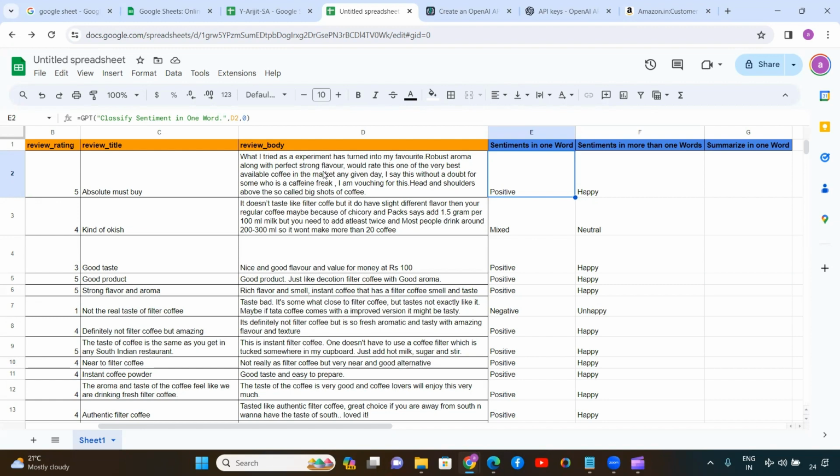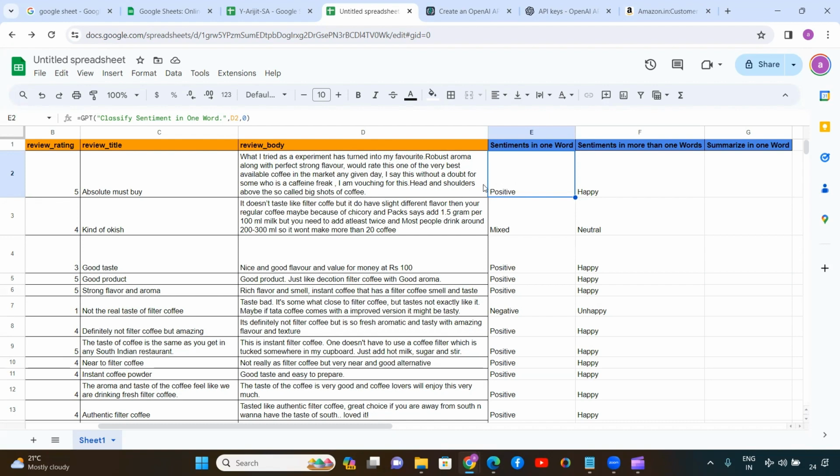"Robust aroma along with perfect strong flavor, would rate this one of the best available coffee in the market any given day." So again, by the second statement, we can understand that he is happy and it's definitely a positive remark. "I say this without a doubt for someone who is a caffeine freak. I am vouching for this." So again, as per the third statement, he is very much happy, delighted to have this coffee. "Head and shoulders above the so-called big shots of coffee."